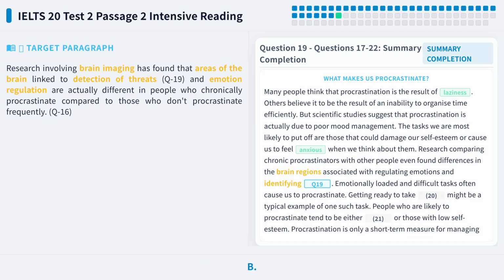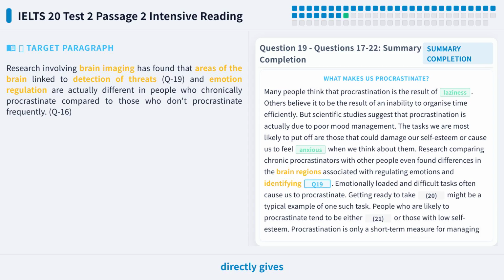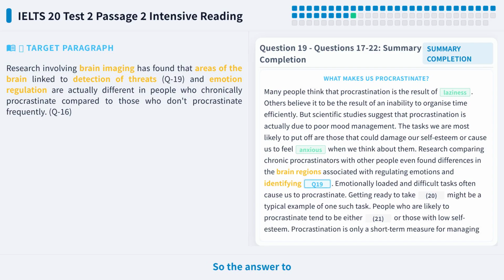We locate paragraph B. The original text says research involving brain imaging has found that areas of the brain linked to detection of threats and emotion regulation. Here linked to corresponds to responsible for, and detection of corresponds to identifying. The original text directly gives the word threats, no replacement is needed. So the answer to question 19 is threats.